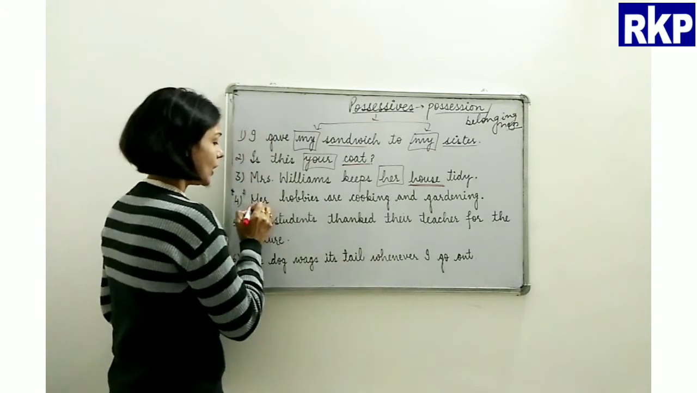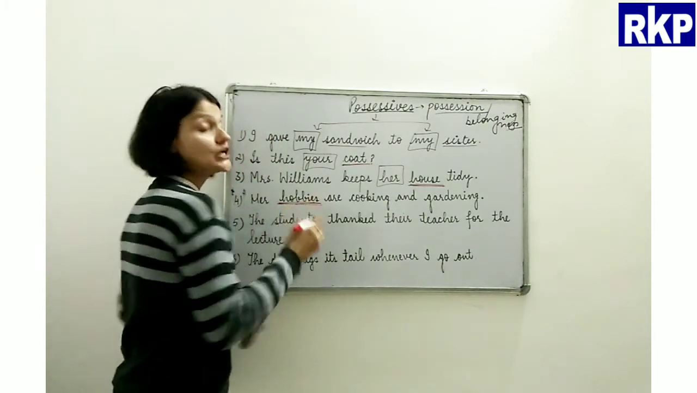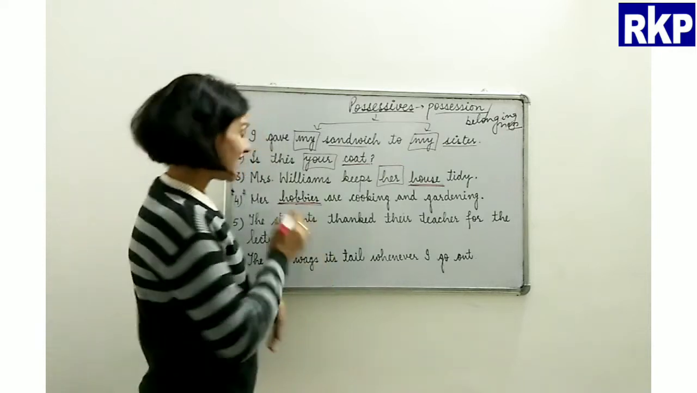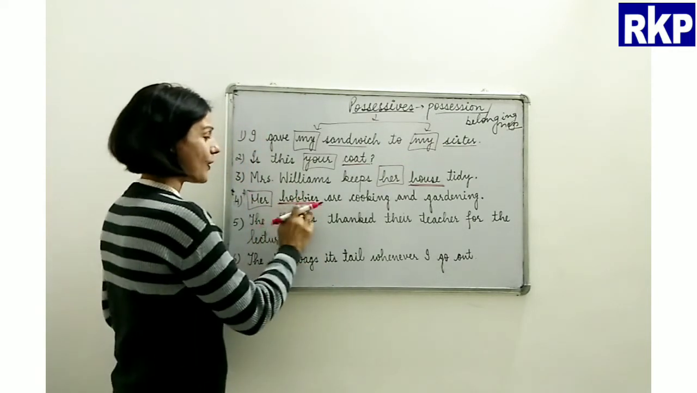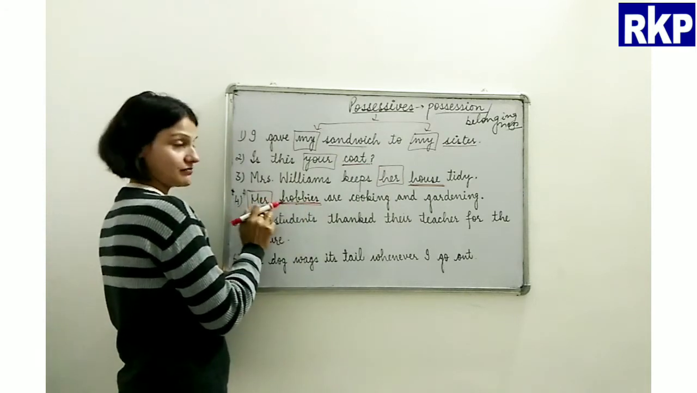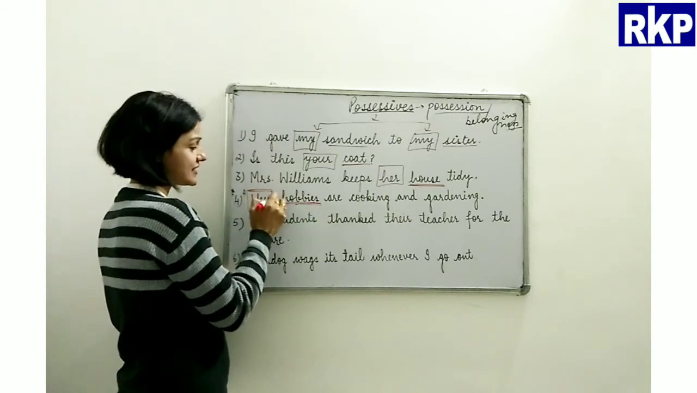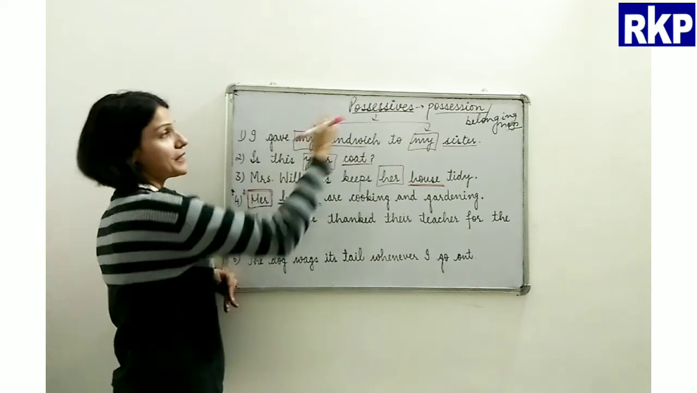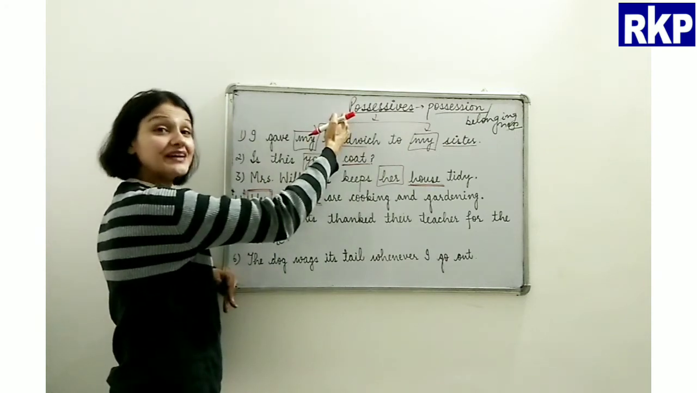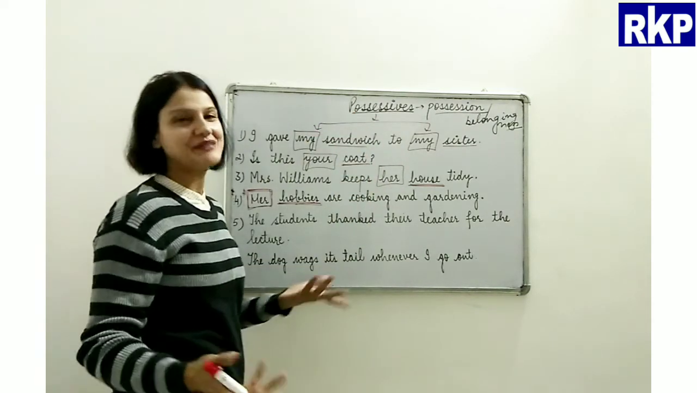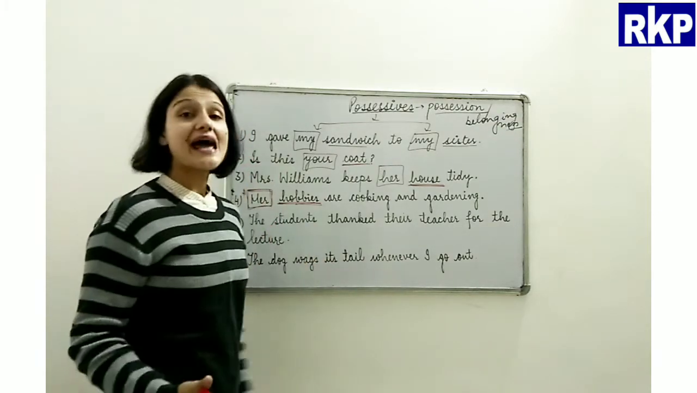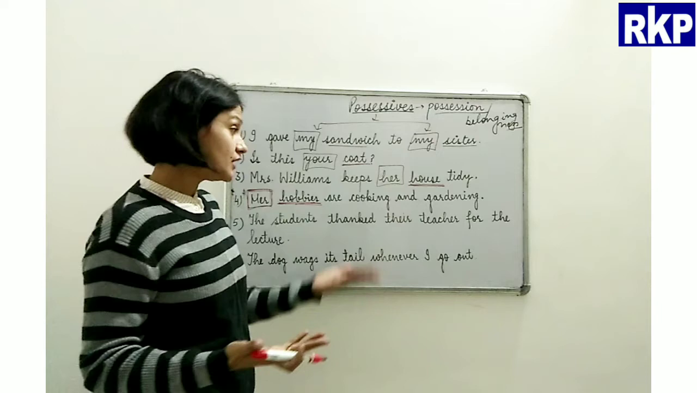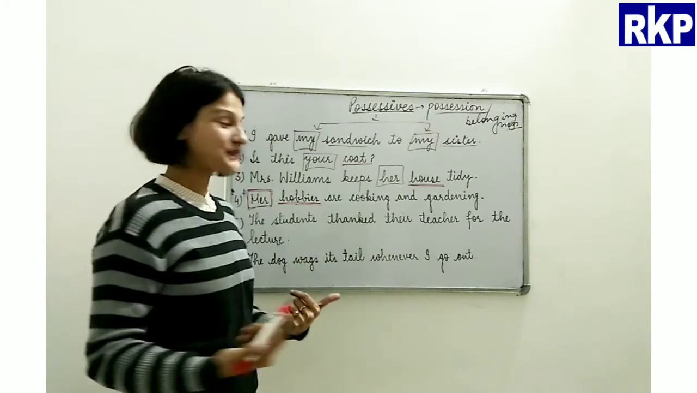Okay, now her hobbies are cooking and gardening, right? Now, hobbies. Whose hobbies? Her hobbies, right? Her hobbies. So, hobbies are her. Okay, so this is the possessive adjective or determiner, we can say, right? Now, next is the students thanked their teacher for the lecture, right?